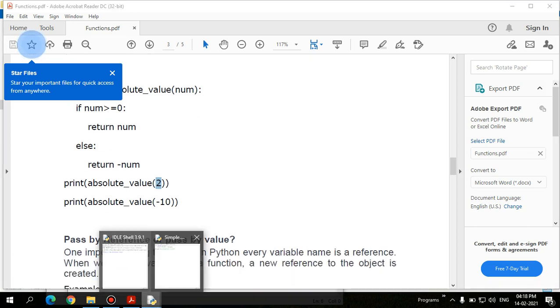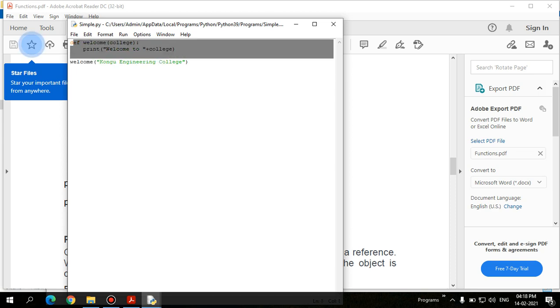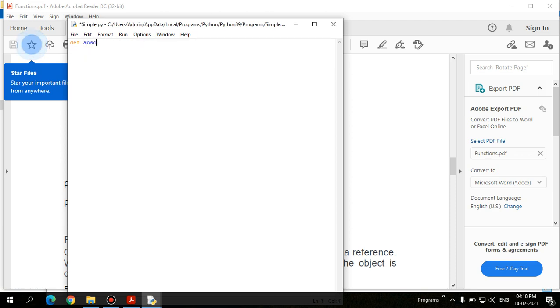Let's check for the same here in IDLE. Absolute, let's take num as the variable I'm going to use. Here a colon has to be used, and you want to check whether the passed num value is greater than 1 or not, right? Yes, a colon has to be used.